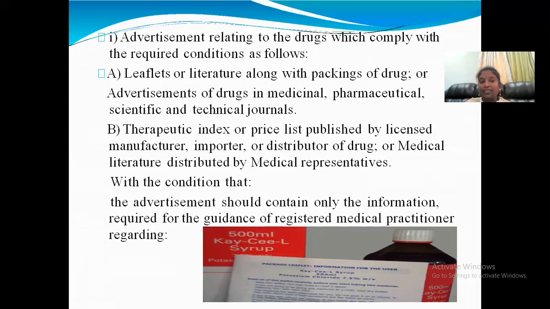Not only that, the licensed manufacturer and importer: if you are importing your drug from other countries, or exporting the drugs to other countries, then you have to keep the information about the drug, and you have to send that information. The medical literature is distributed by the medical practitioner only. With the medical representative also we can give the advertisement.